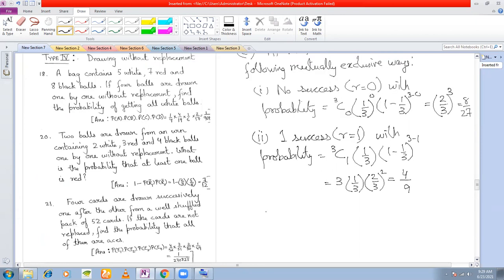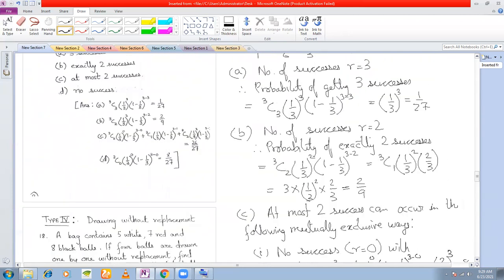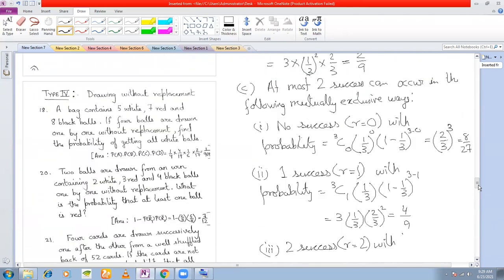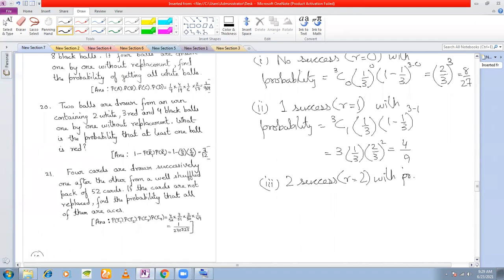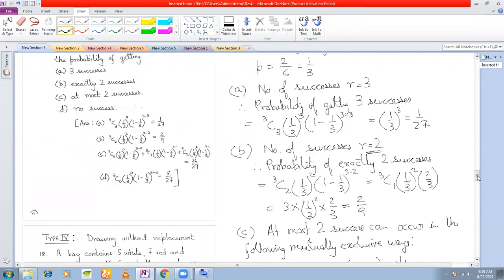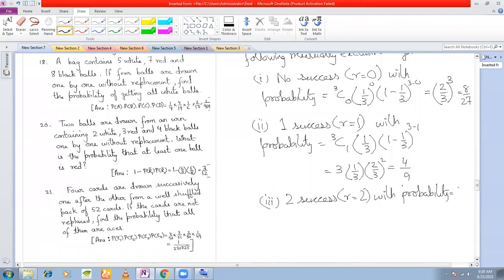And the third one, what is the third possibility? 2 successes. R is equal to 2 with probability. I think we have calculated 2 successes, no? Yes, we have calculated 2 successes. R is equal to 2, 2 successes with probability, how much have we calculated? 2 by 9, as in B above.